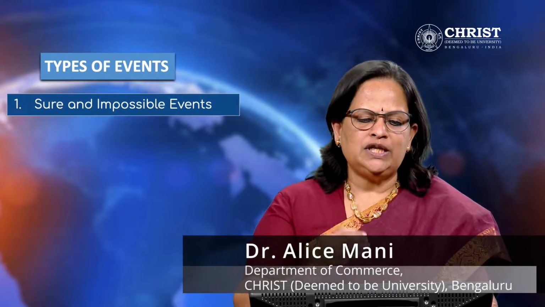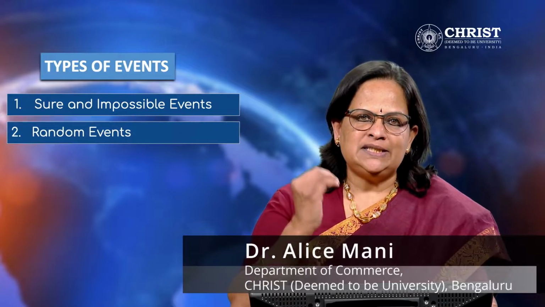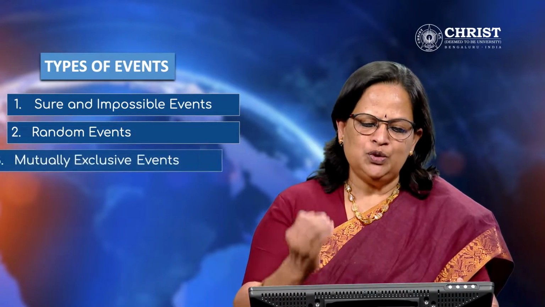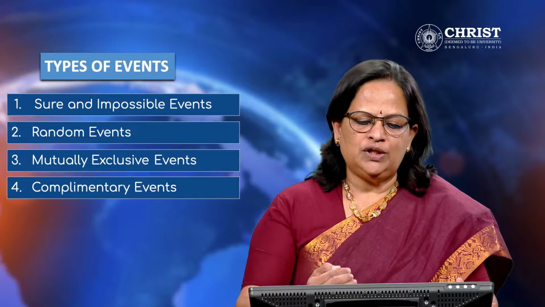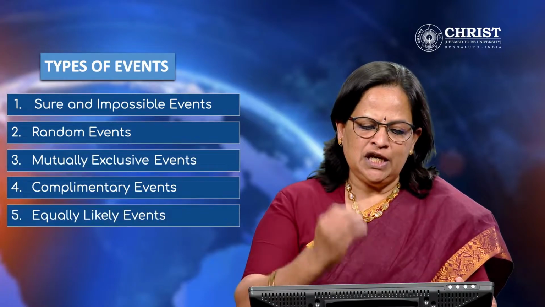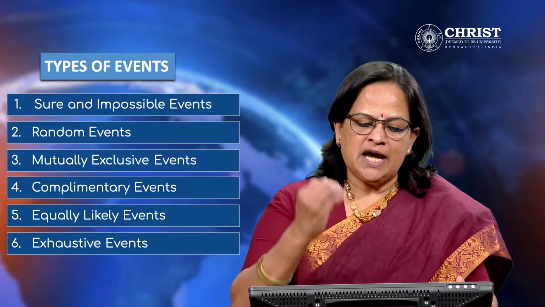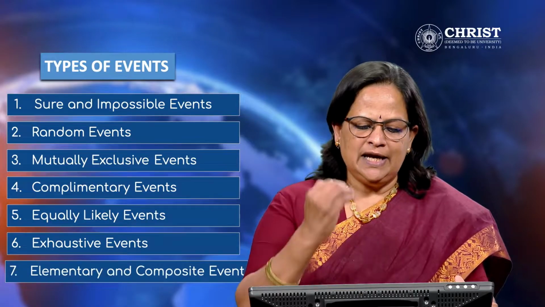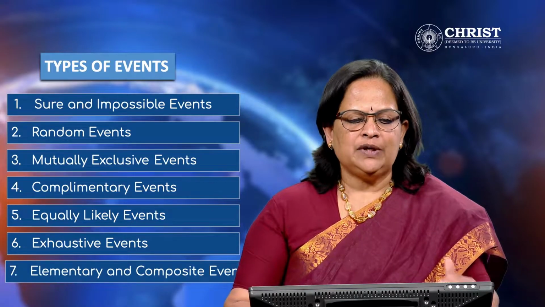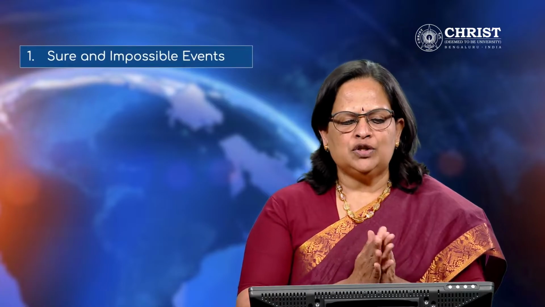Dear students, I have come with a new module, types of events. There are 7 types of events I am going to explain in this module. So the types of events: first one is sure and impossible event, second is random event, third is mutually exclusive event, fourth is complementary events, fifth is equally likely events, sixth is exhaustive events, and seventh is elementary and composite events.